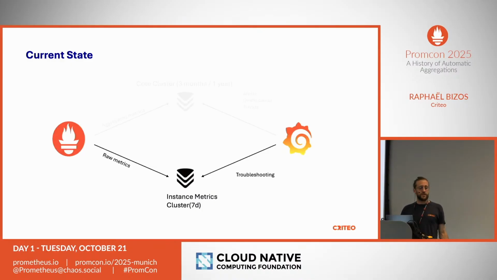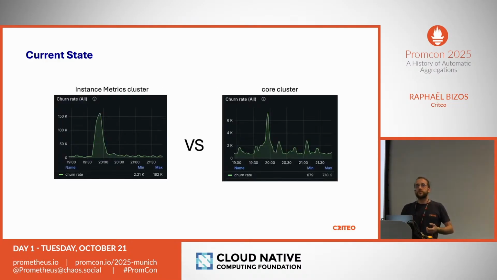If we stored all of those instance metrics on the core cluster, it would cost much more because we would need to have a much bigger cluster. But why it's so important for our reliability has something to do with churn. Here, what I show is what happens when we deploy a big application. You can see a big spike in the instance metric cluster on which we create new metrics, maybe 150,000 new metrics every second. And on the core cluster, not only is it much shorter in time, but also much smaller in magnitude.